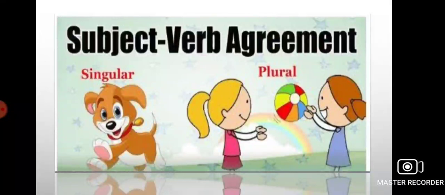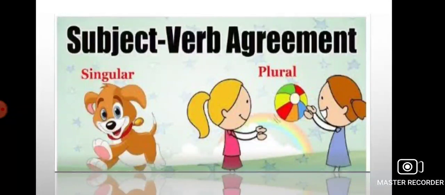Before I start, I would like to talk about subject a little. Now, what is a subject? Subject tells us what the sentence is about. It can be a noun, it can be either singular or plural, and verb always represents action. Now, a few things which need to be remembered: how you should make the subject and verb agree with each other.